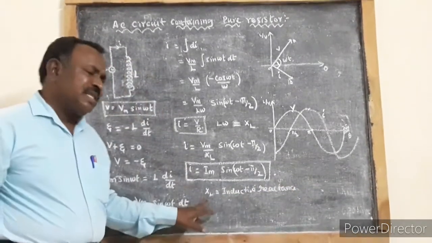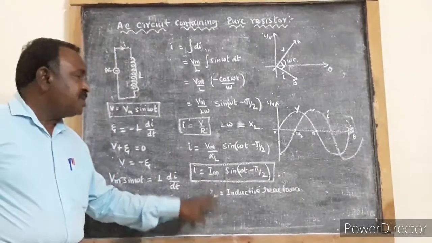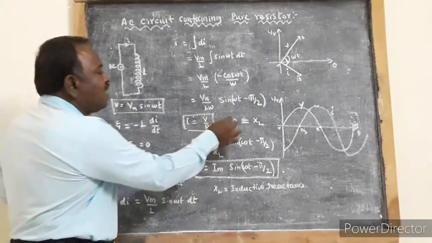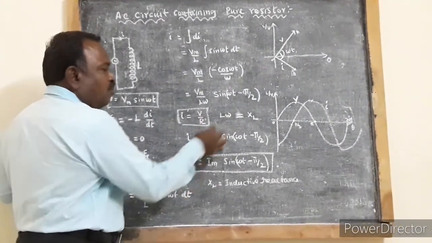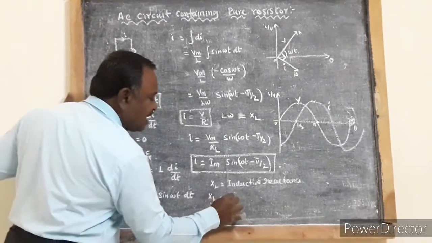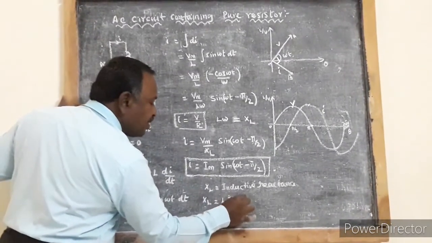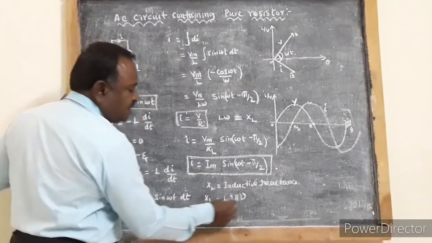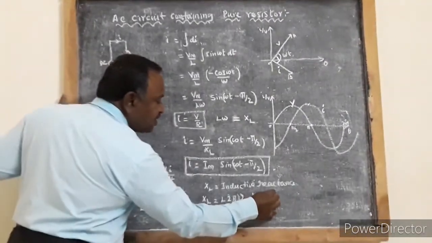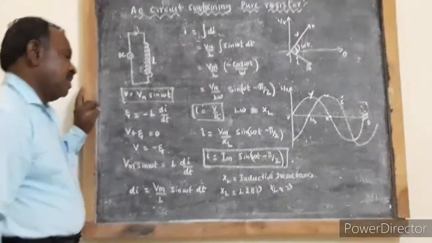Inductive reactance is nothing but the resistance suffered by the inductor. So it is equal to L omega, where omega is the angular frequency. So XL is equal to L into 2 pi nu. So XL is directly proportional to the frequency of AC.